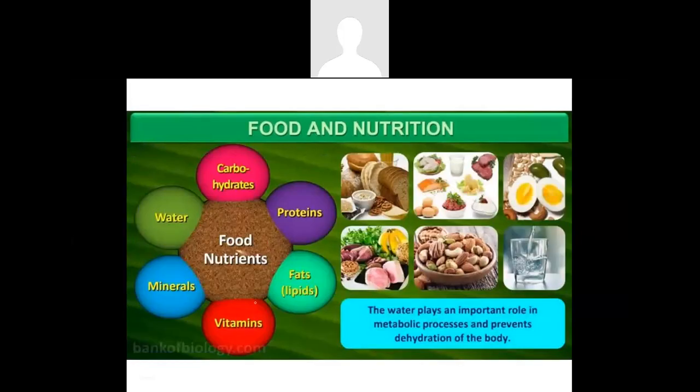What are the basic nutrients that we get from food? The first one is carbohydrates, followed by proteins, fats, which include the lipids as well, vitamins, minerals, and overall water. Water plays the most important role in the metabolic processes because if water is there, all kinds of transportation will take place smoothly between different parts of the body and the organs also.